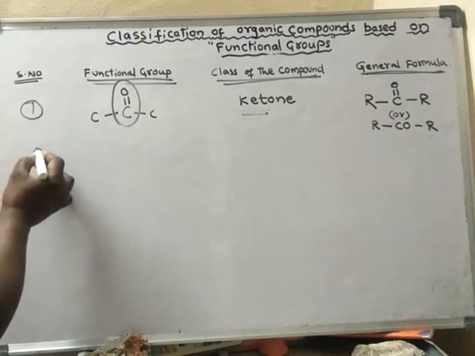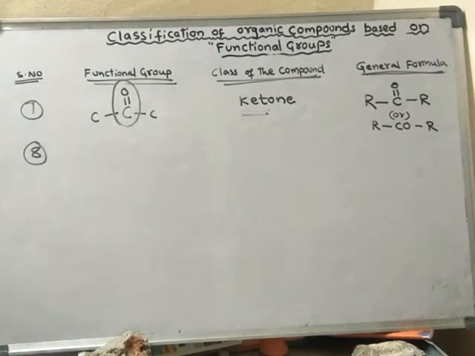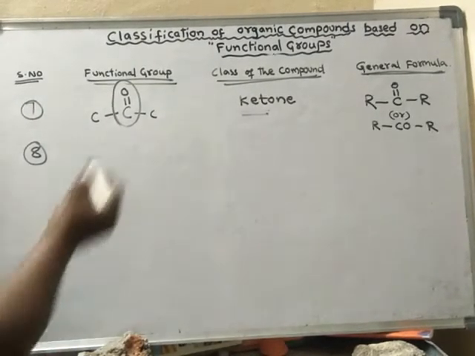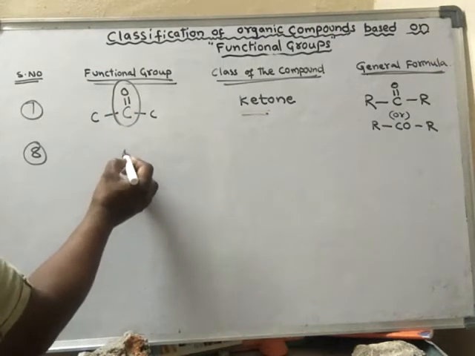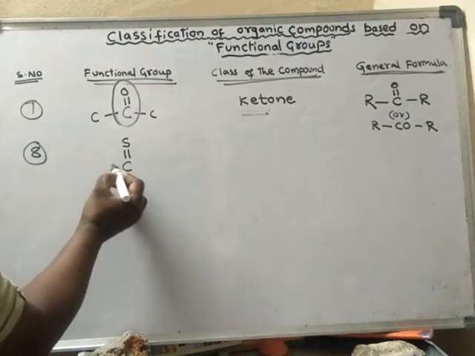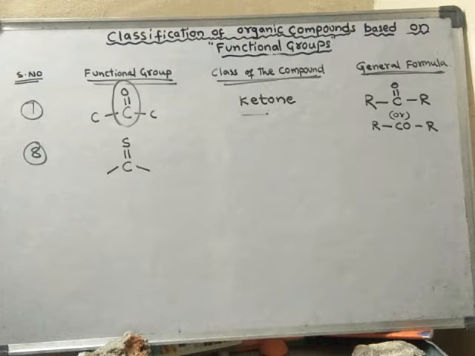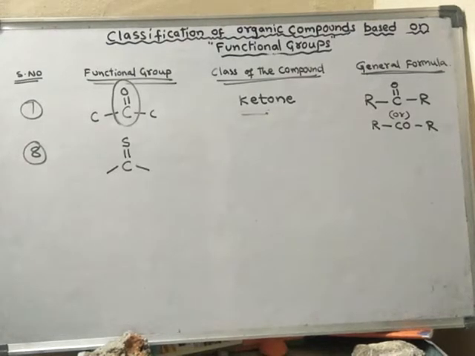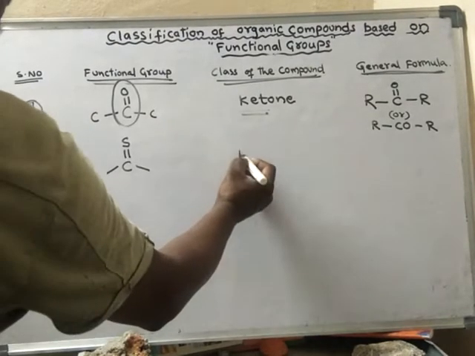Next one: instead of oxygen, if I write sulfur, then it is said to be thioketone.